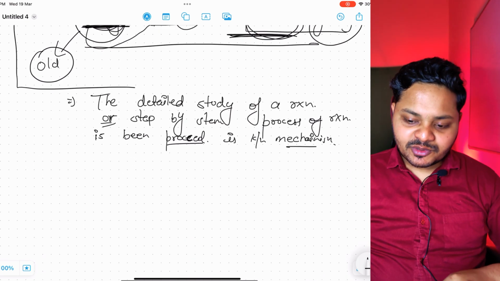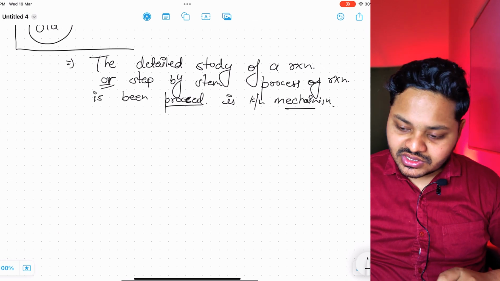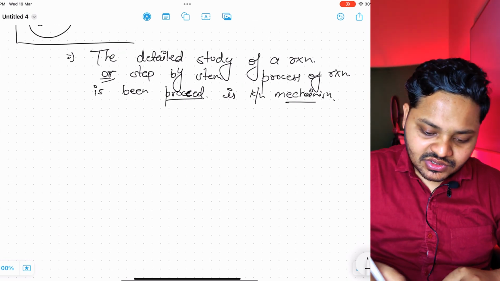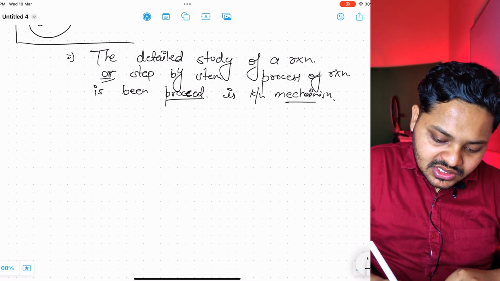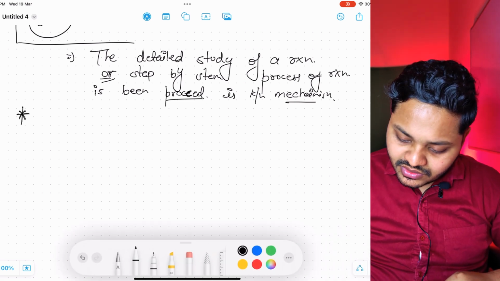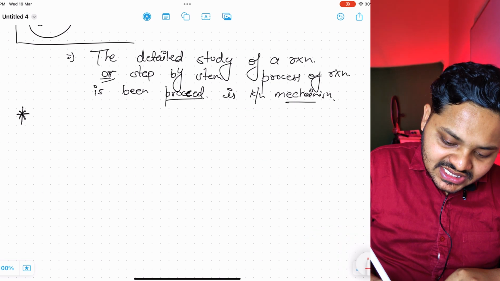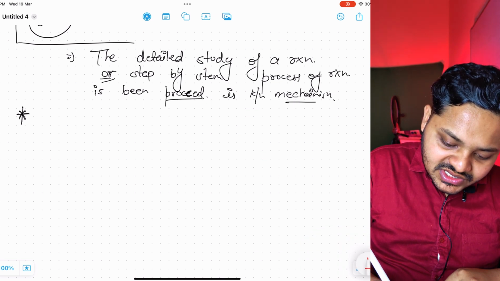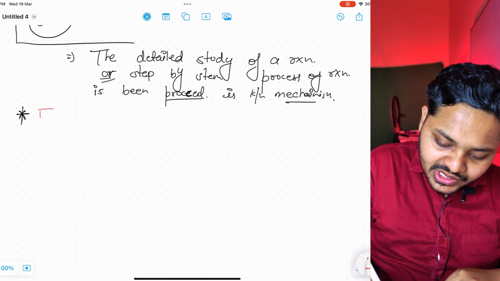So in this process, the first topic in this chapter that we are going to know is bond fission. What is bond fission?